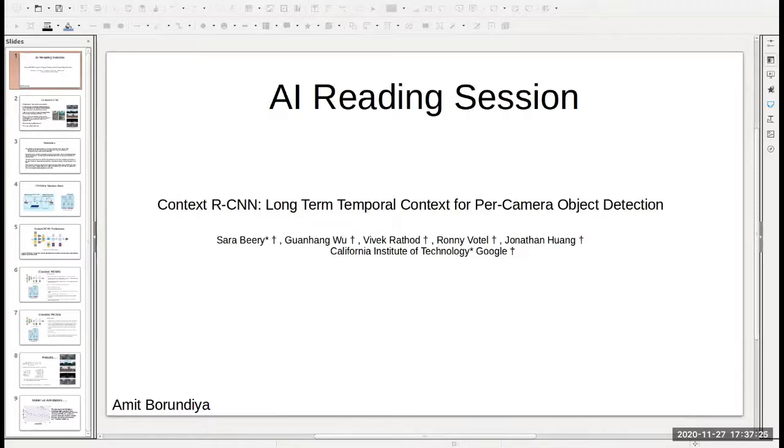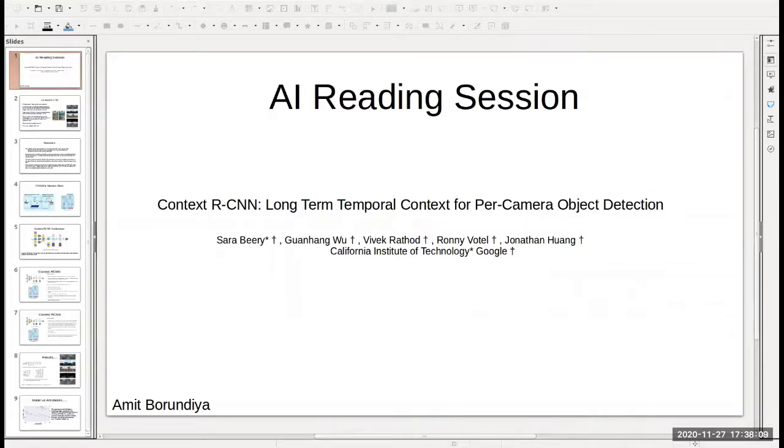Hence the authors propose to use data from past frames to boost object detection performance on the current frame. This is achieved via a mechanism called attention, a recent development that extends LSTM or RNN-based approaches. The attention mechanism has been used in many places and at some point is slated to replace the recurrent neural network. The results the authors got are pretty good. They improved performance by more than a double-digit margin on almost all the datasets they experimented with.